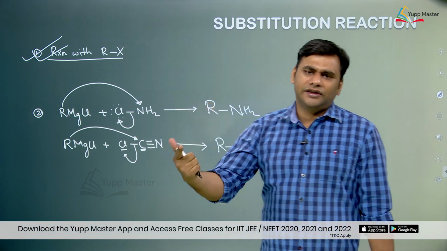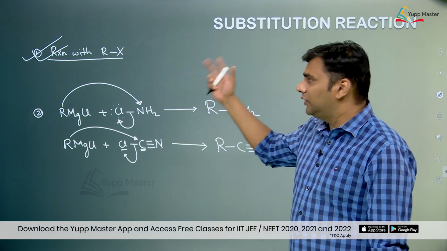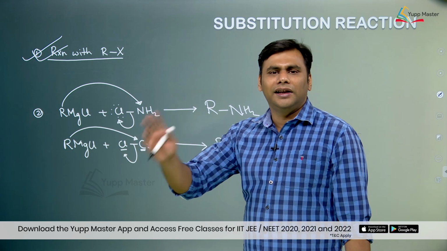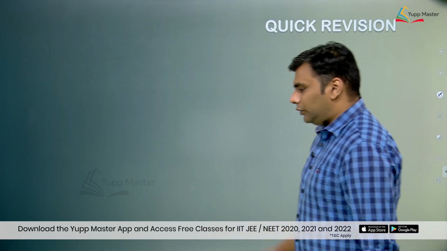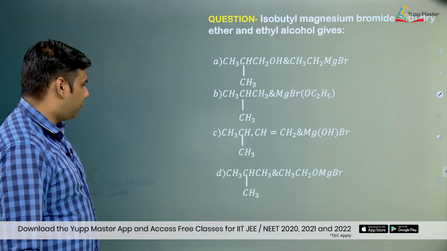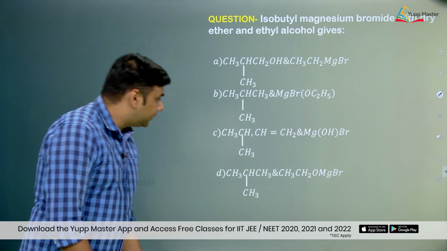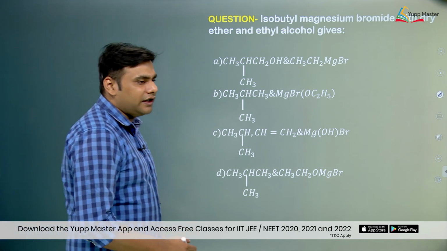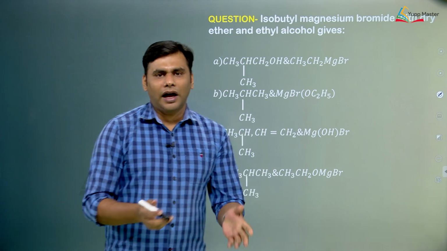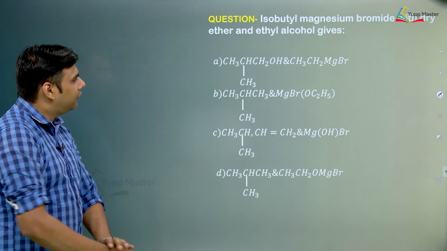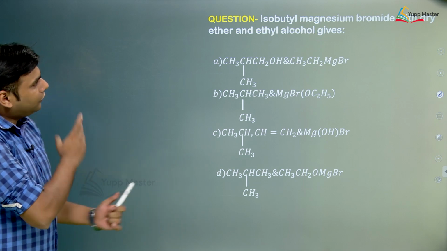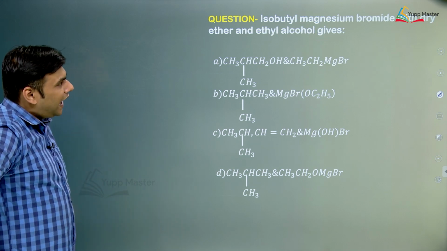First is acid base, second was nucleophilic addition, third which you did was substitution, and then reaction with epoxide. So, this quick revision we have already done. Let us quickly start with the questions. Just have a look at this question. These are basically previous year JEE Advanced and JEE Mains questions, so these find relevance in whatever we have covered till now. Let us look at this question.